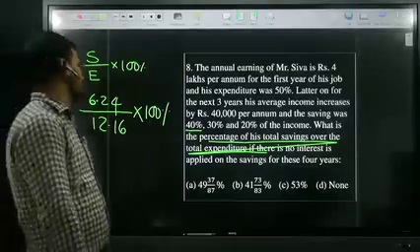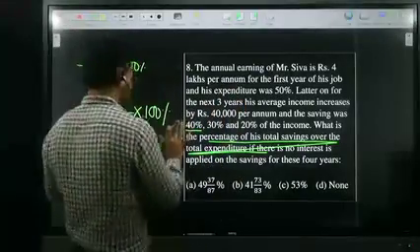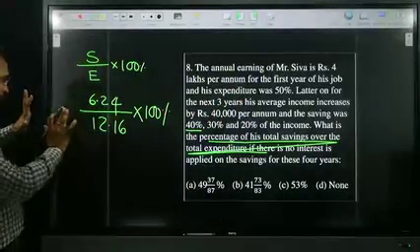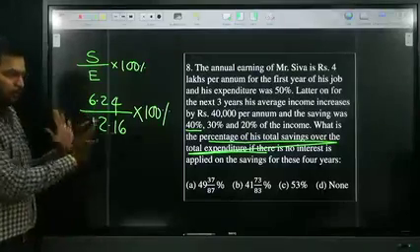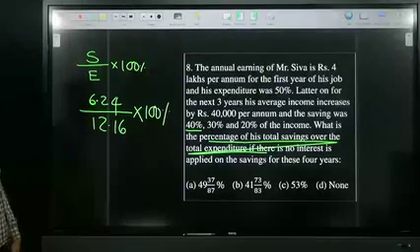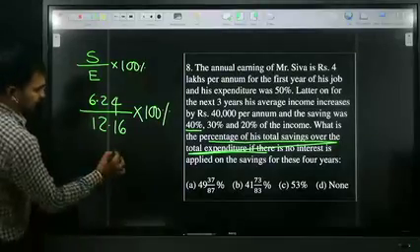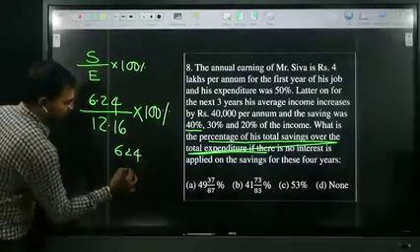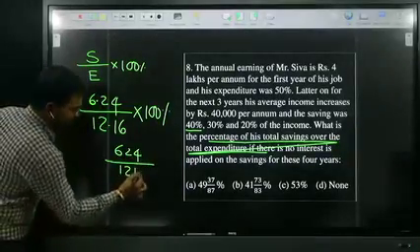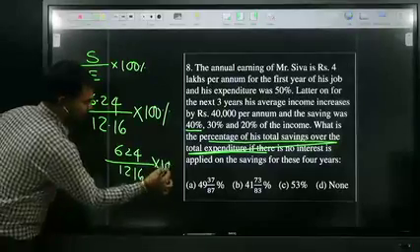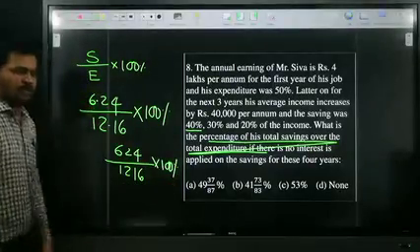Look at me, all of you. By seeing the observation itself, you have to pick the option. I can simply write this as 624 by 1216, because in numerator two decimals are there, in denominator two decimals are there.